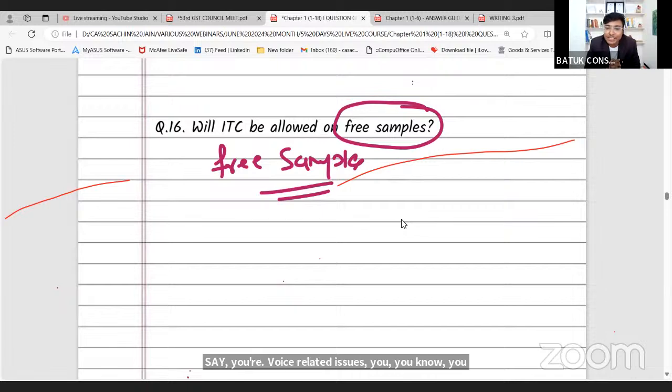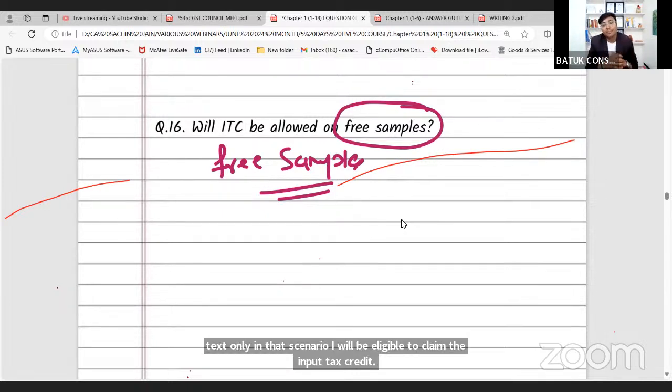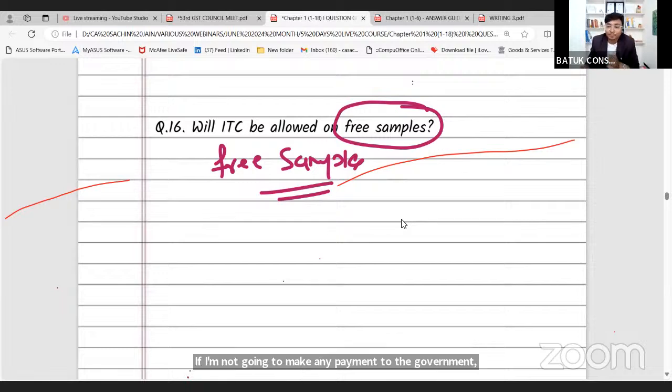Will ITC be allowed on free samples? No. But what is the logic? Yes, Emanji, no payment of taxes, no ITC, because there is one specific mechanism that if I am paying the output tax, only in that scenario will I be eligible to claim the input tax credit. If I am not going to make any payment to the government, the government will not entertain any input tax credit to me.